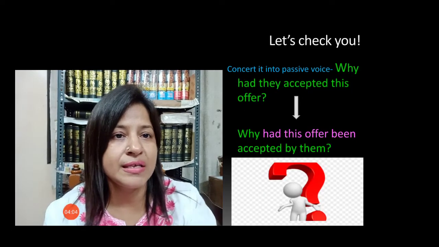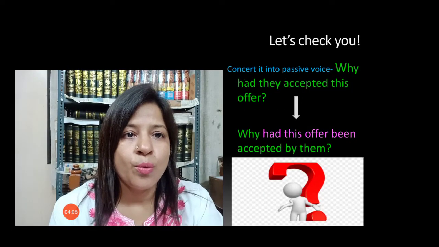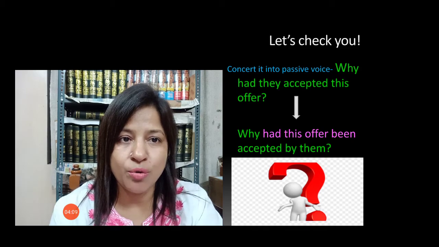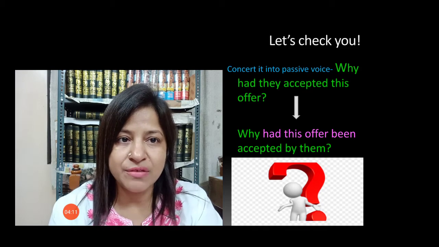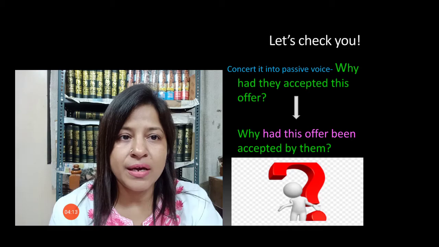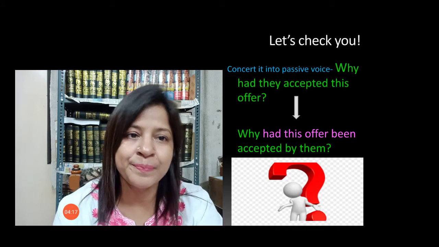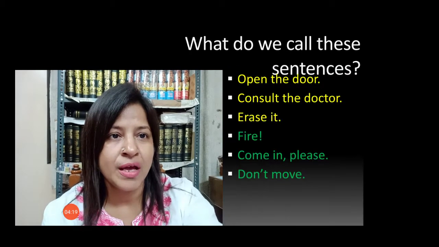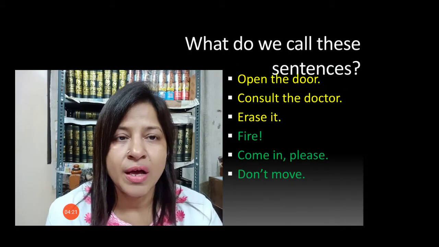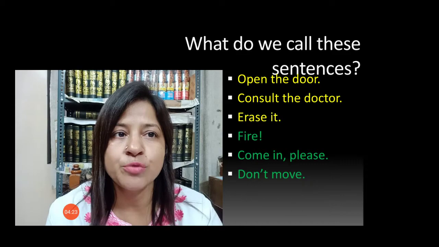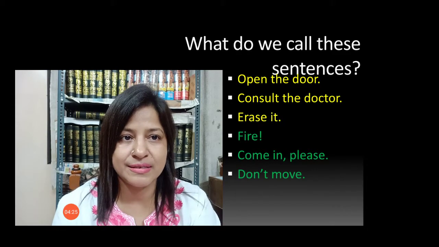Yes, so why had they accepted this offer? Its passive voice is: why had this offer been accepted by them? Correct.